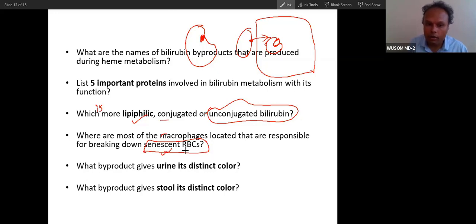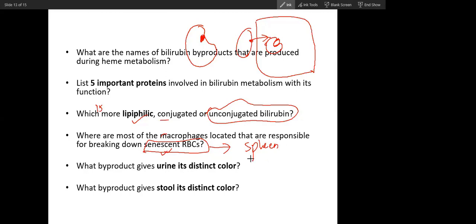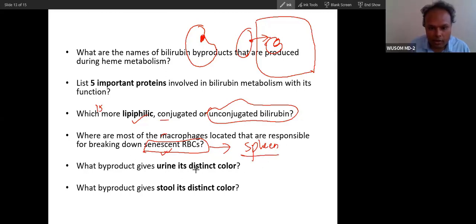Which tissue in our body is called the graveyard of red blood cells? Isn't it the spleen? Yes. Spleen, because all old, senescent RBC die there, and that is why it is also called the graveyard of RBC.